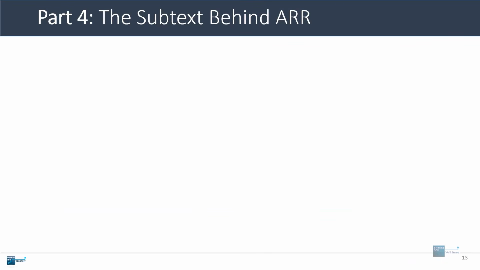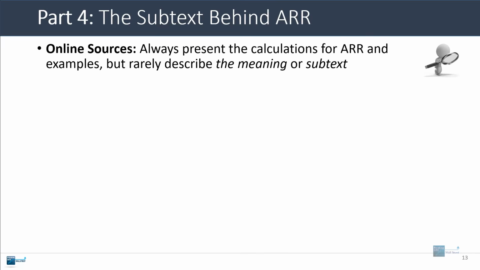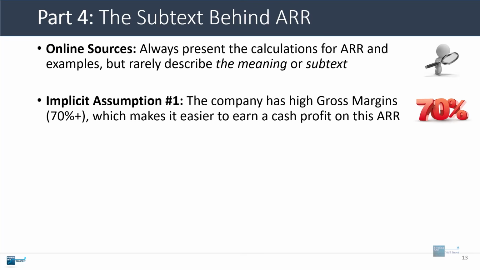I also want to discuss a little bit the subtext behind ARR. A lot of online sources will give you the calculations and examples, but they don't really describe the meaning or the purpose or the subtext for it. With traditional ARR for a software company, the company usually has high gross margins, which means that it's easier to earn a cash profit on this ARR.